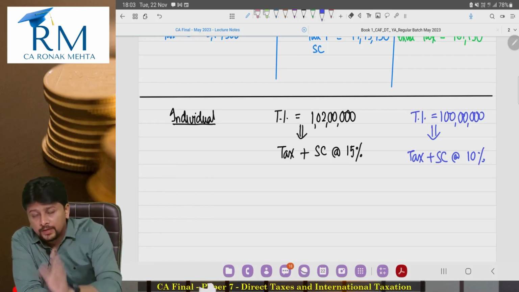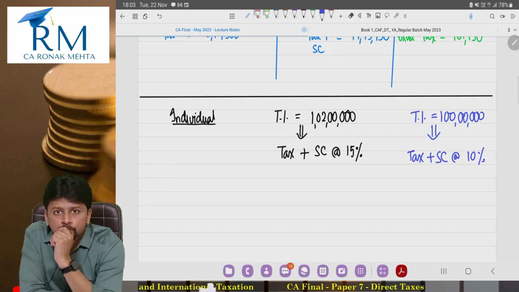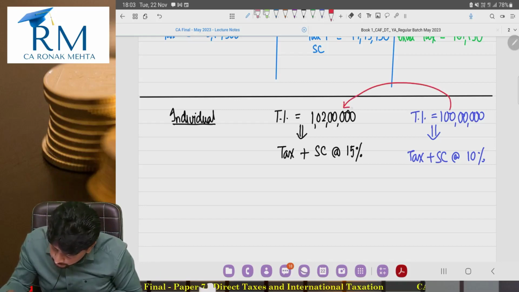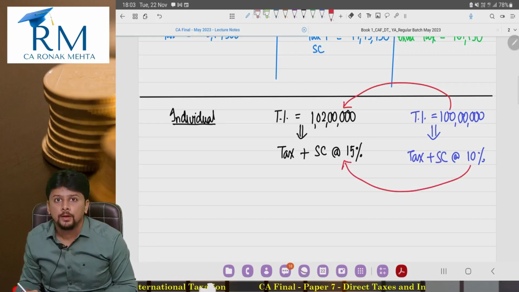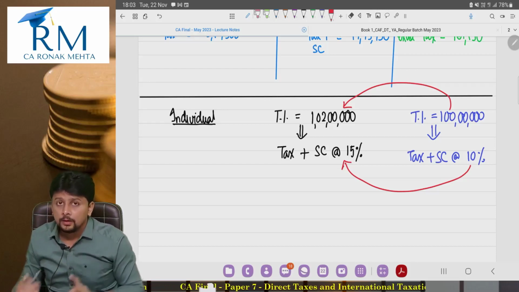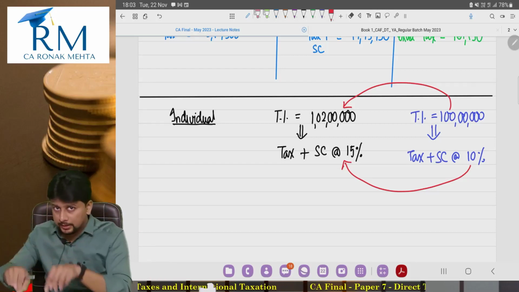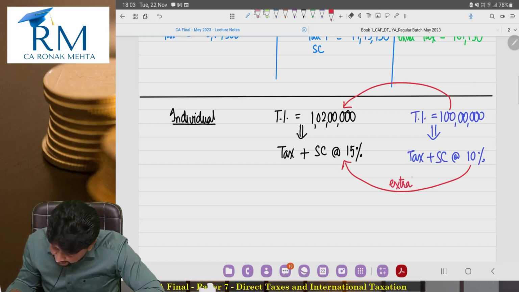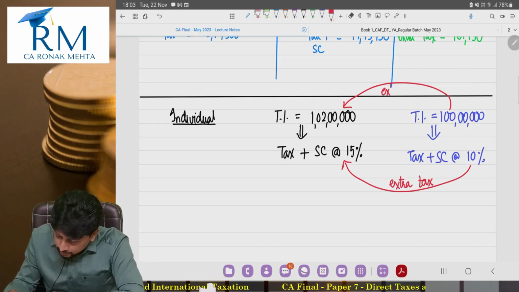My income, if it is exactly 1 crore, I am paying surcharge at the rate of 10%. But the moment income went from 1 crore to 1 crore 2 lakhs, my 10% became 15%. So now the surcharge percentage increased. In the Albert and Sunil example, Albert was 0% surcharge, Sunil was 10%. Your 10% is becoming 15%. So there will definitely be extra tax because of 10 becoming 15, and that will happen because of the extra income of 2 lakh rupees.